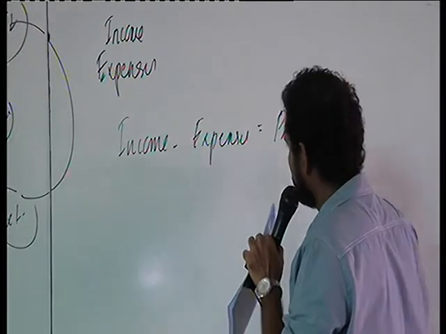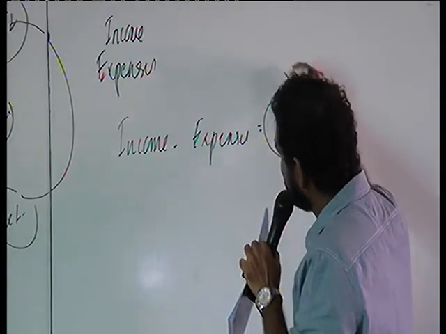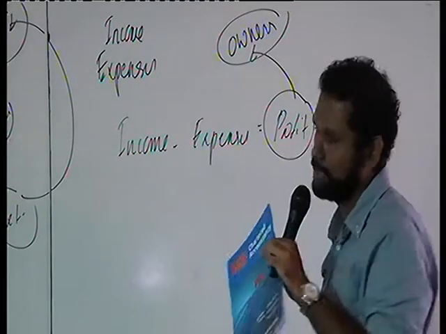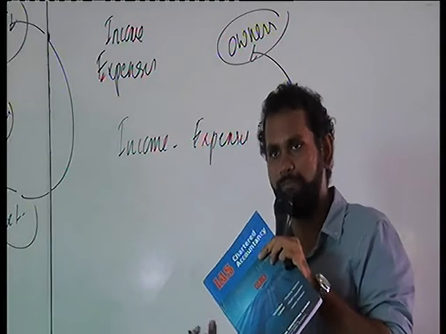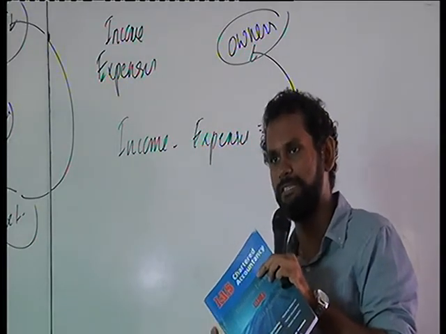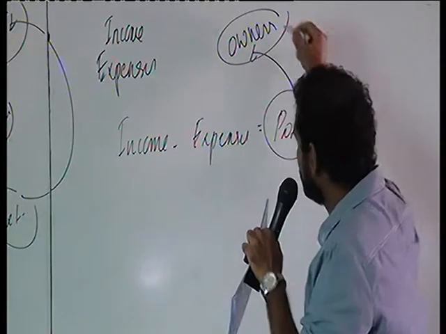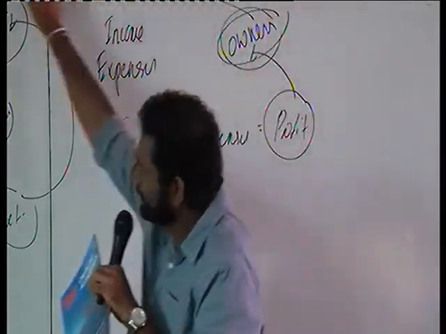Profit is part of the owner's return, which is considered as a return to the owners. So return to the owners is part of the equity.